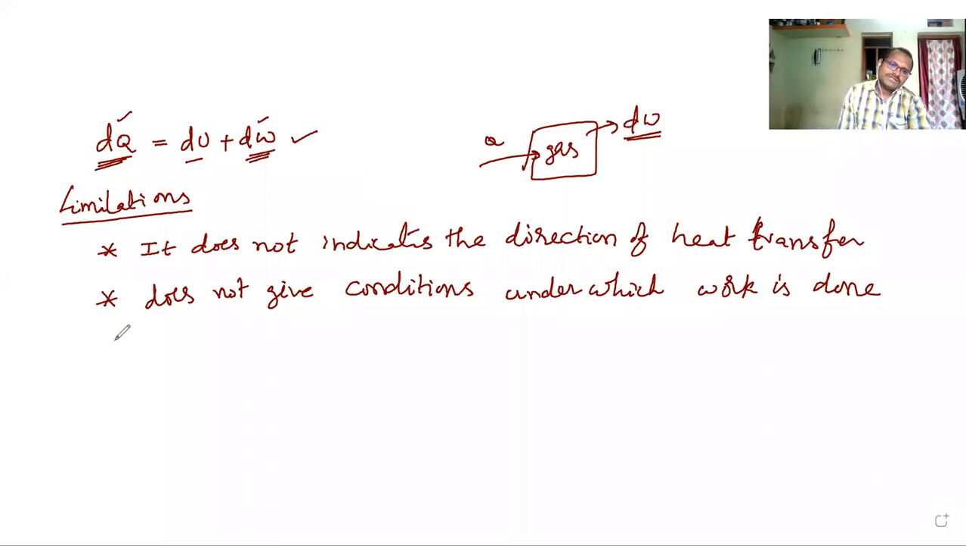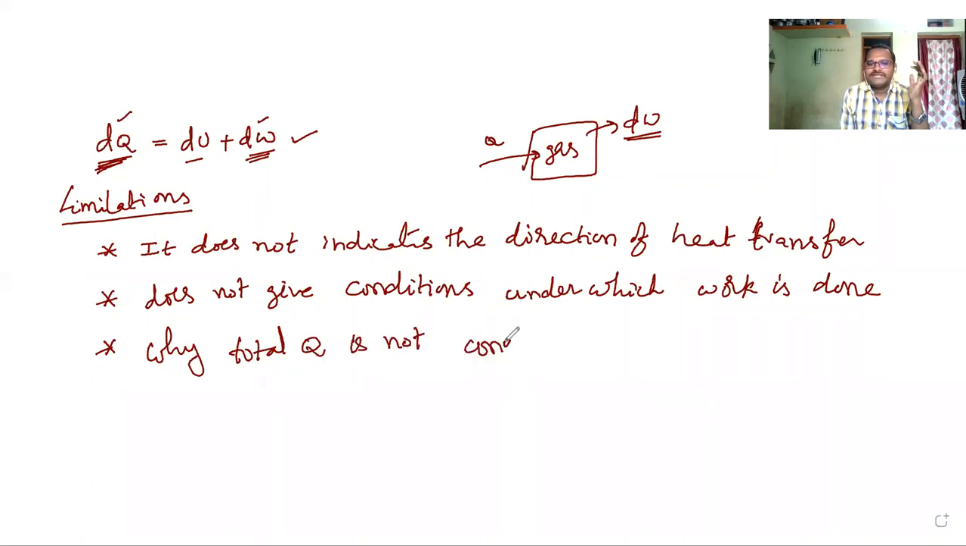And the last limitation: whenever we give heat energy to the system, the total heat energy is not utilized to perform work. Some part of the energy is utilized to increase the internal energy. If you raise the question of why the total heat energy is not converted into work, the first law of thermodynamics cannot explain this.